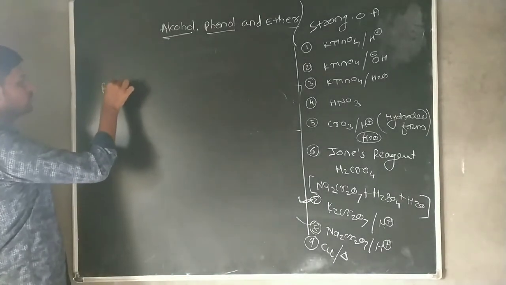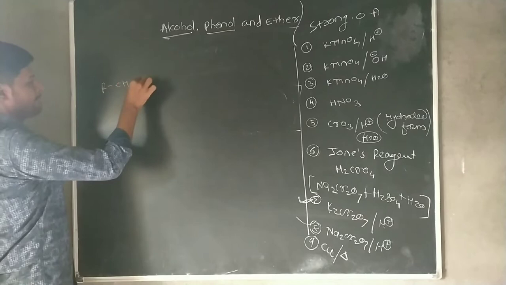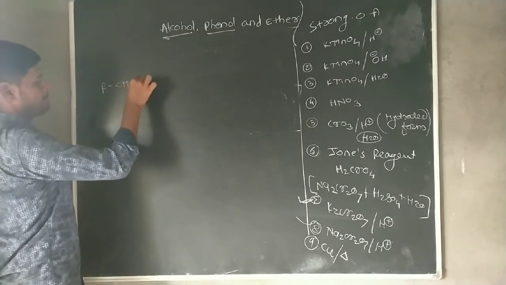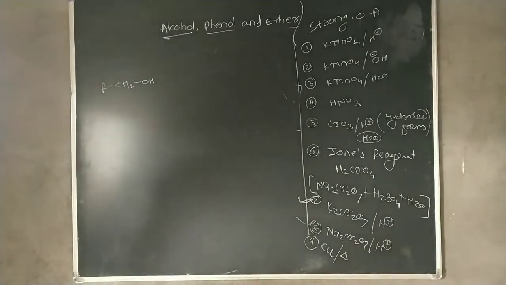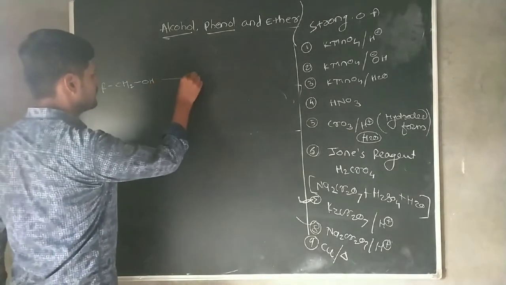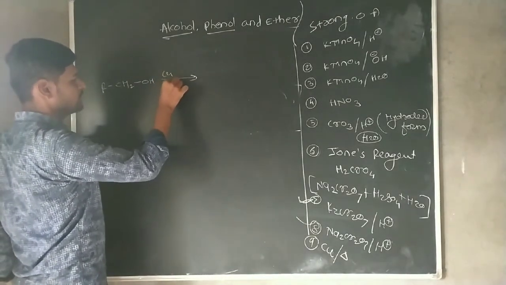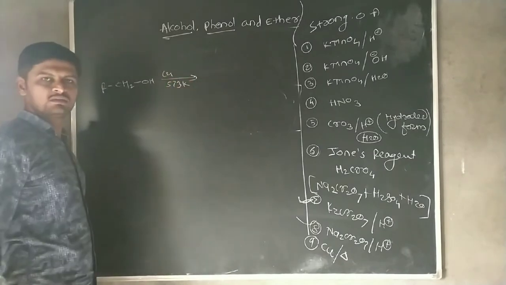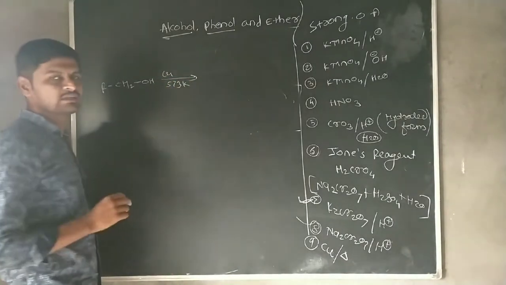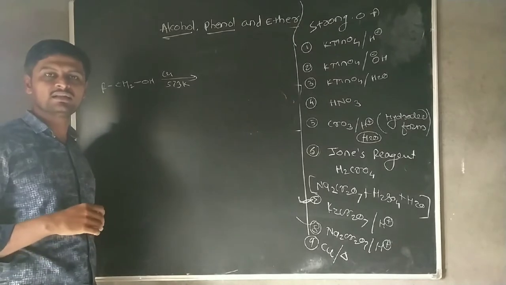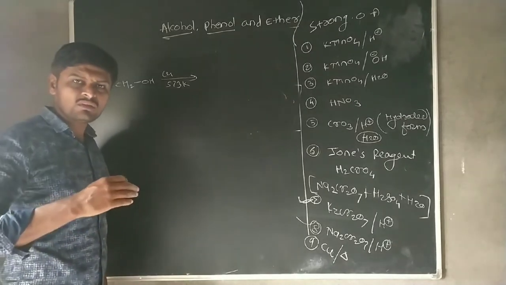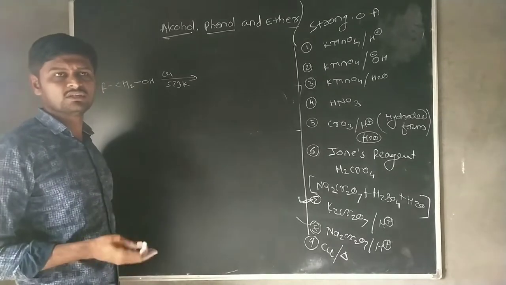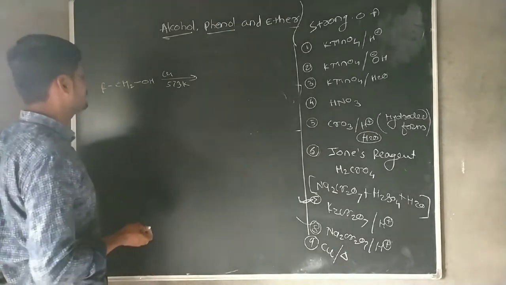If primary alcohol undergoes the oxidation reaction by using copper at 573 Kelvin, then this copper acts as a dehydrogenation reagent.